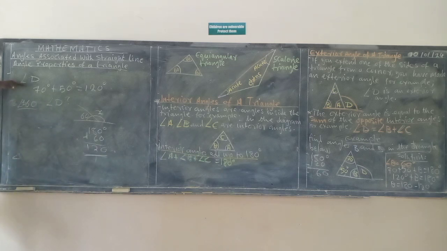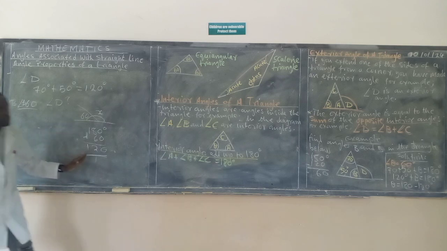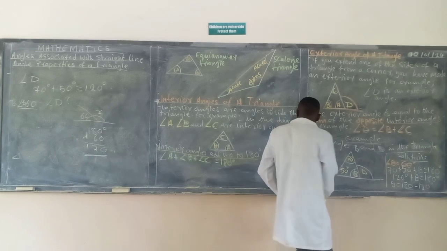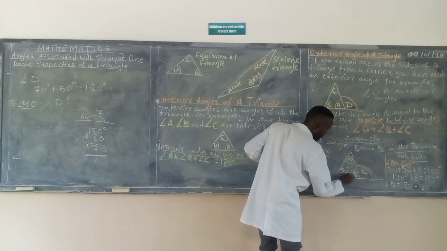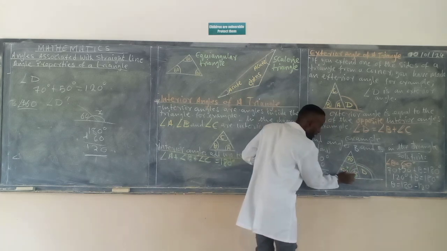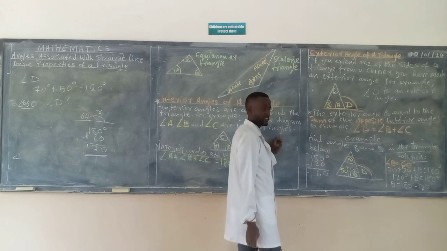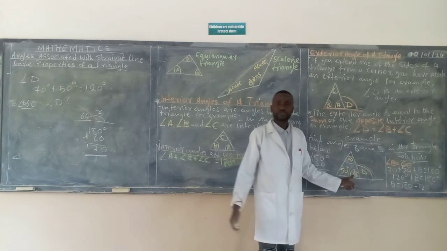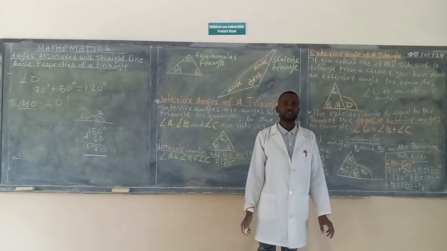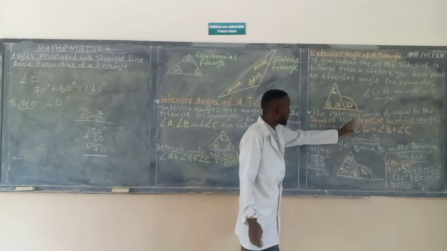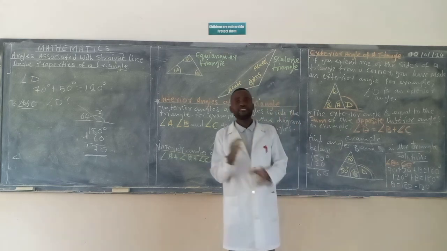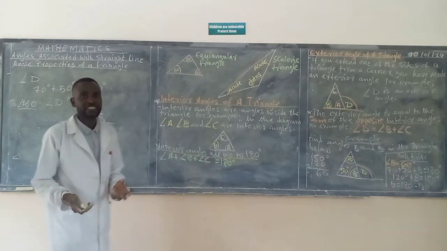So use the rule of exterior angles, or you can use this concept which you learned earlier, in the previous video. You can use it because now you know this angle which is here, and this whole angle adds up to 180 degrees. If I know this one plus this one should give me 180 degrees, and now that I know this is 60, just subtract 180 minus 60, then you have your D, which is 120. Or you can use this concept, add 70 plus 50, then you get your 120. Whichever method you use, you still get the same answer.